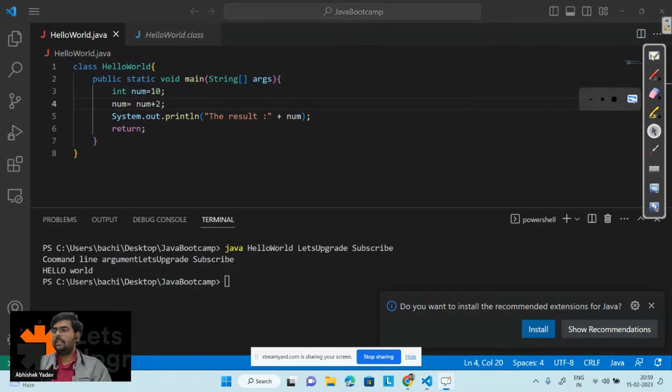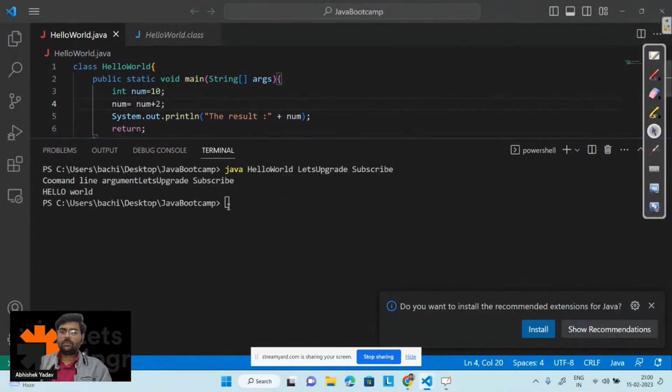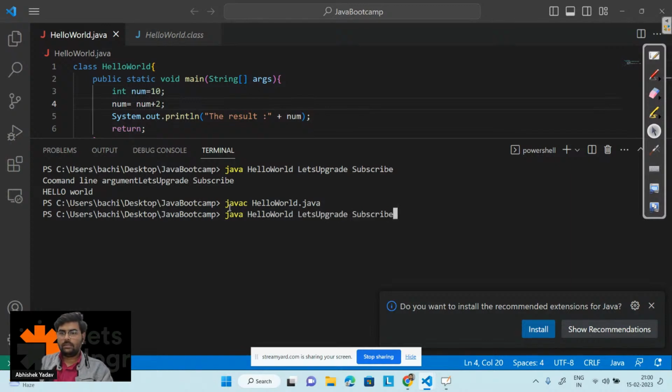First, let's run the code here, right? Let me compile the code. After compiling the code, let me run the code. So here you can see I am getting the result 12 on the output screen, right, everyone? I am getting the result 12 on the output screen.